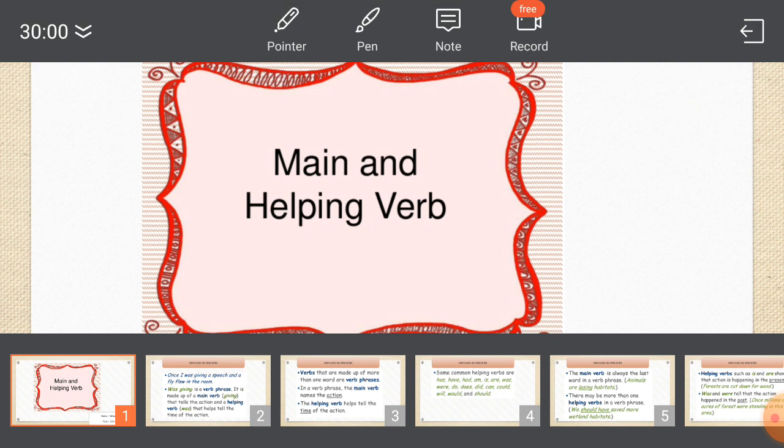Now we will see the uses of modals. To seek or grant permission: can, could, may, might are used to seek or grant permission. For example, can we come in please, in an informal way.